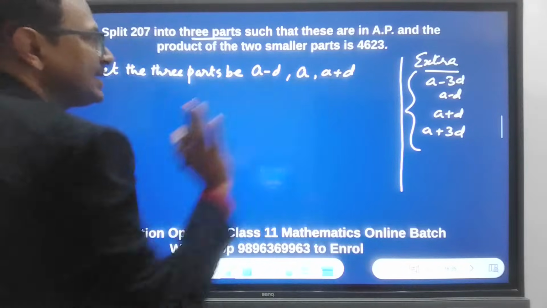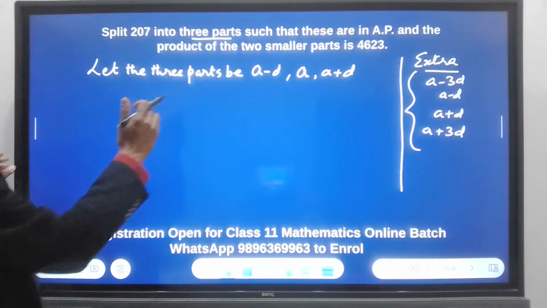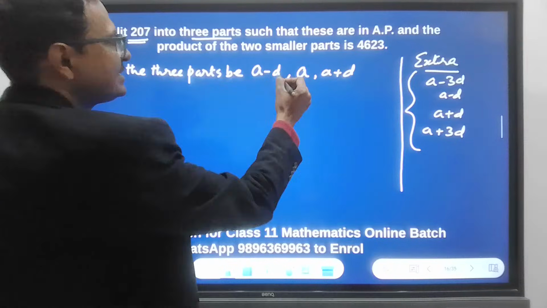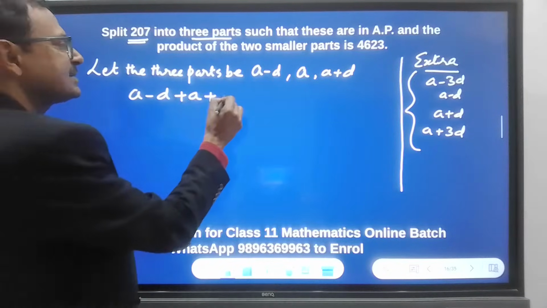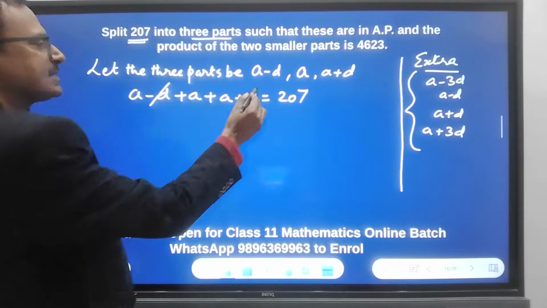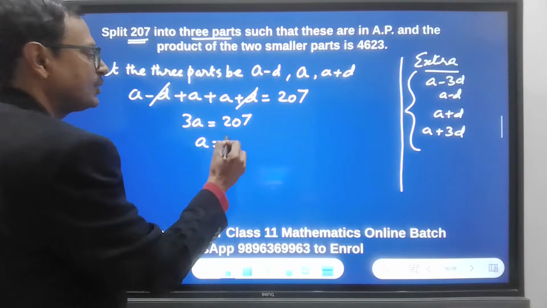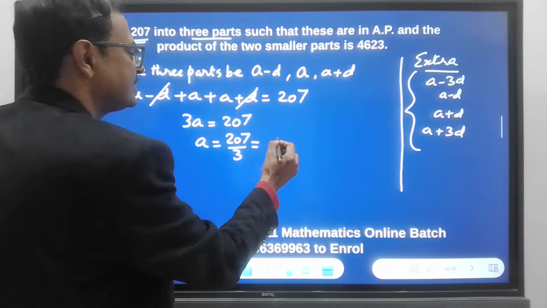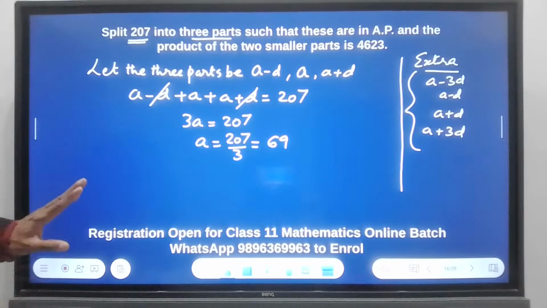So now three parts: a in the middle, a minus d, a plus d. So let's quickly see. We are splitting 207, right? So the sum of these three parts is 207. So a minus d plus a plus a plus d is equal to 207. The d cancels out. We have 3a equal to 207, giving a equal to 207 upon 3, which is what? 69? Yes. So a is 69.